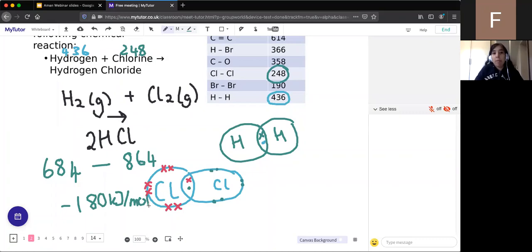Does anyone remember what a negative bond energy means? Excellent to everyone that gave me answers, well done. Exothermic reaction, brilliant. So negative bond energy means it's exothermic.